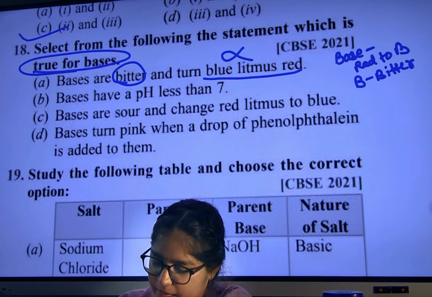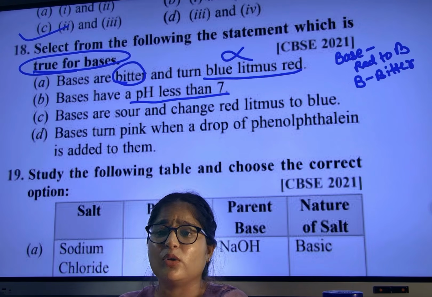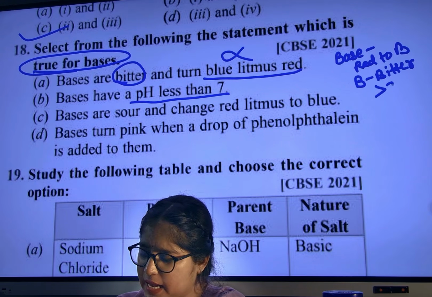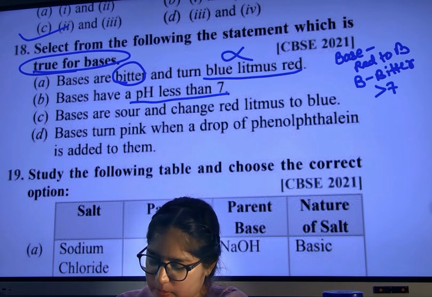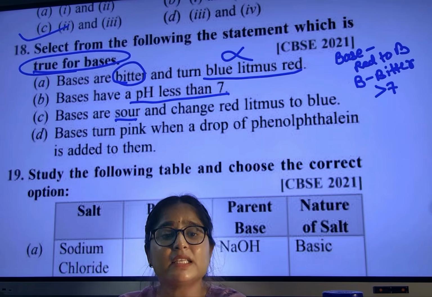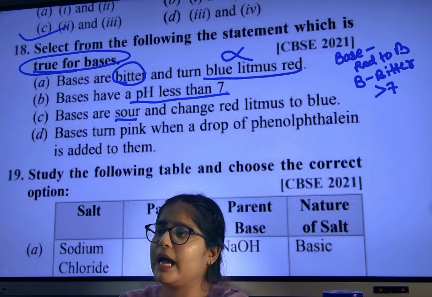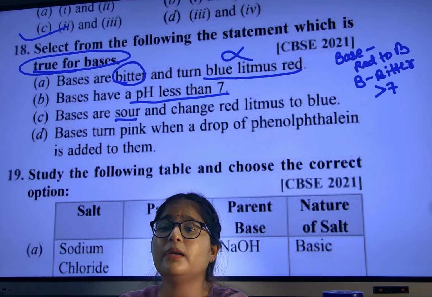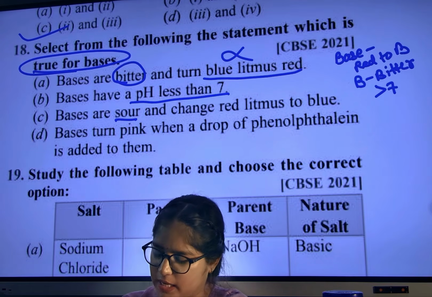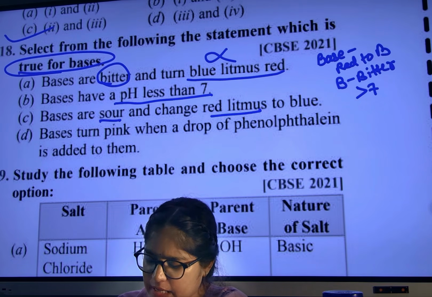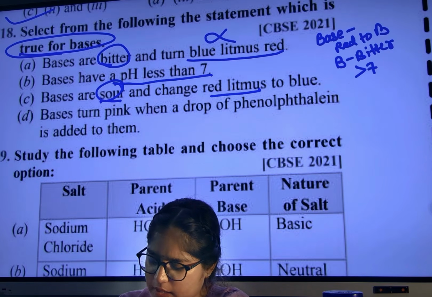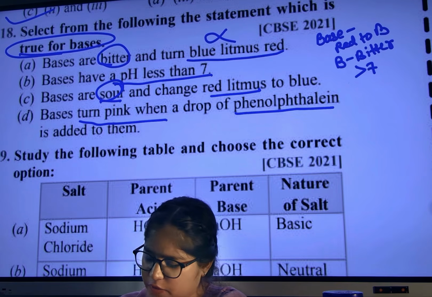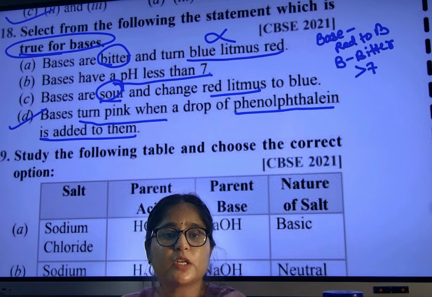Base have a pH less than 7? No, just now I have told you, base will have more than 7. Bases are sour? Acids are sour, bases are bitter. B for base, B for bitter. Changes red litmus to blue, this is correct, but this is wrong. Base turn pink when a drop of phenolphthalein is added. Yeah, you remember.